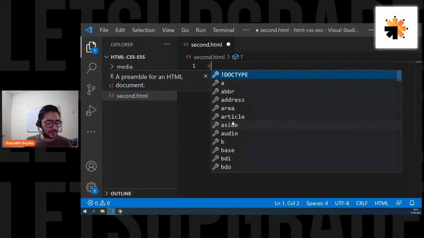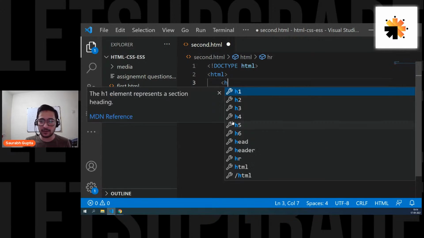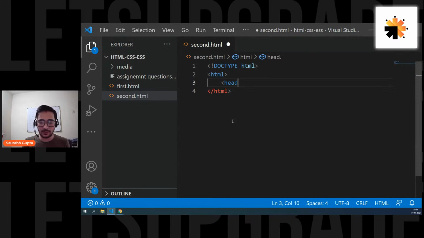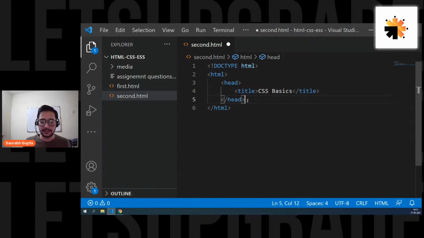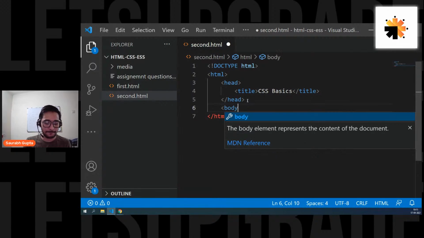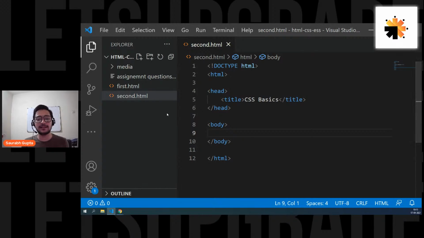First of all, let's make the basic code ready. So doctype html, then html, then inside html you have head, and inside head you have title. Let's call it CSS basics. And then I need a body, and that's it. Save all of it, and let's run this page as well.